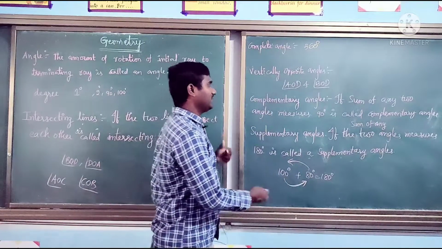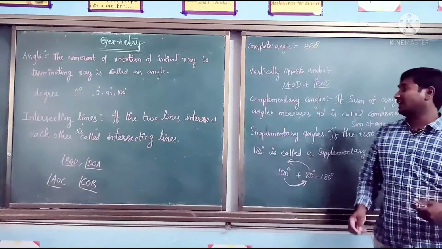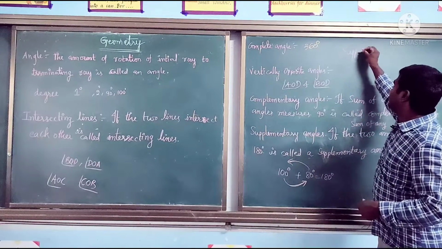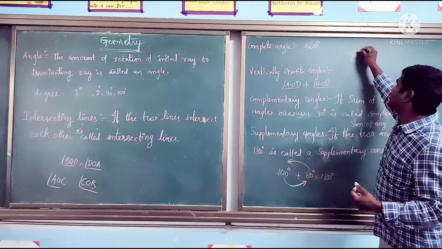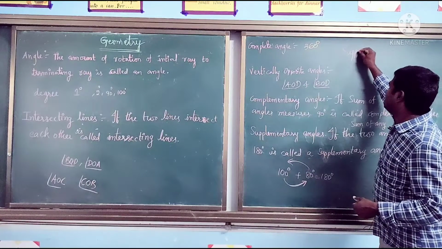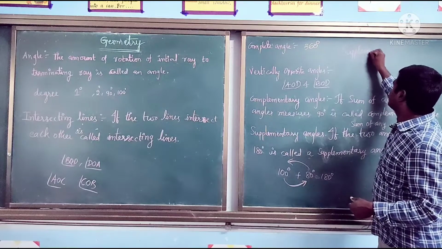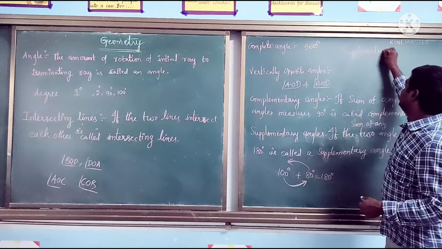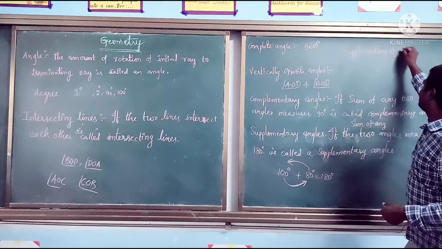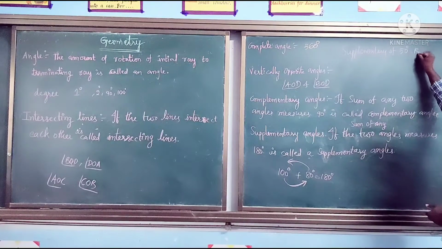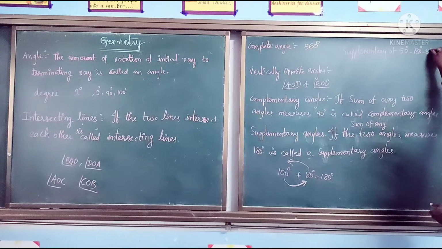Now find the supplementary of 50 degrees. We can write 180 degrees minus 50, which is equal to 130 degrees.